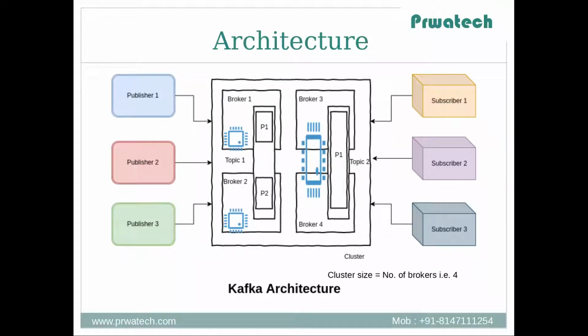These topics can contain one or multiple partitions. You can define the number of partitions while creating a topic. You can even alter the number of partitions in a topic later. In the diagram you can see there are 2 partitions in topic 1, but each partition resides in a broker as a whole. That means a partition is not spread across brokers, where the brokers are present in different machines. This saves network input output.